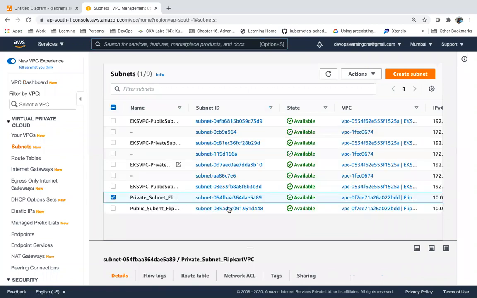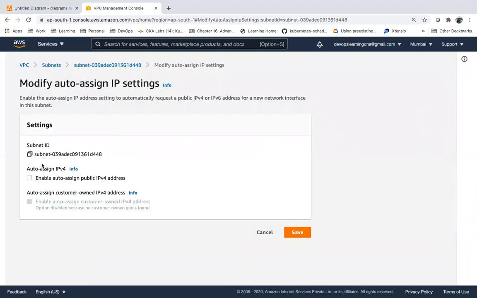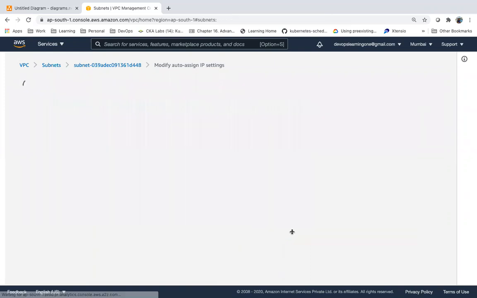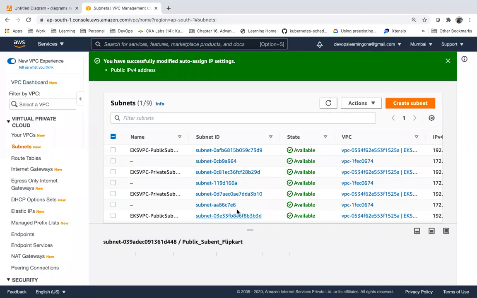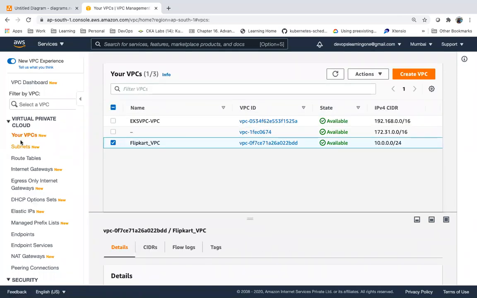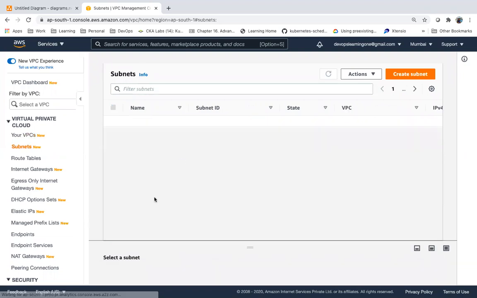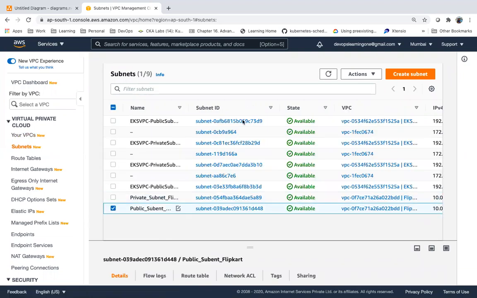Select this one, actions, modify auto assign public IPs, enable. Now I can create servers, because I have a VPC and this VPC has subnets. So let me create a server.